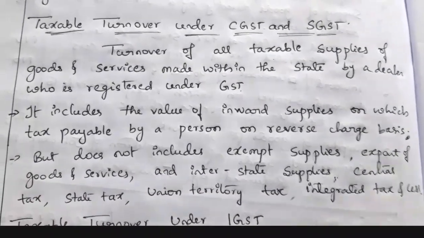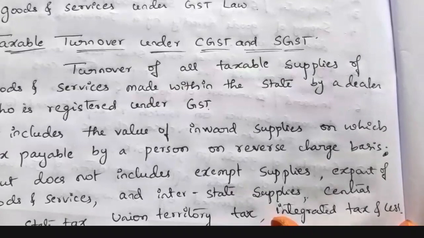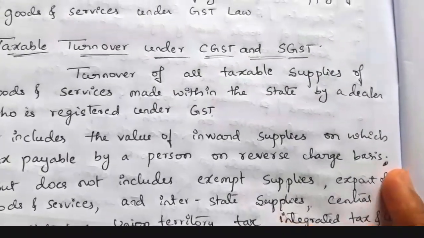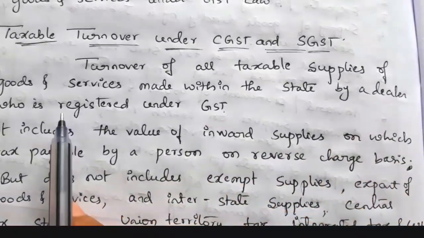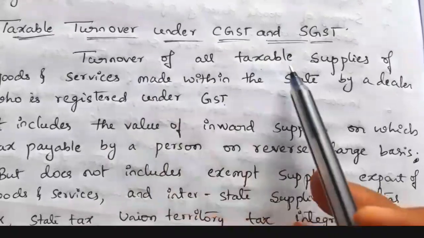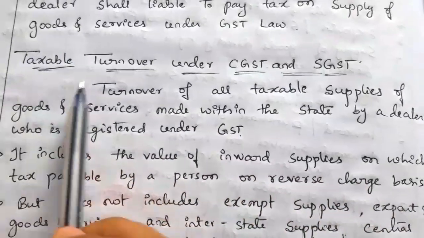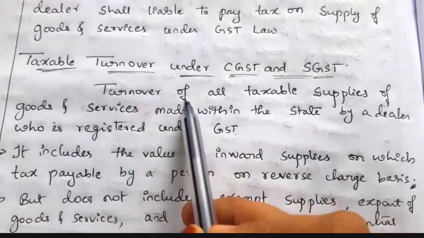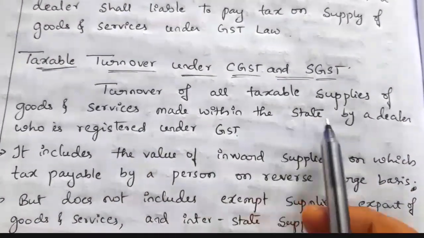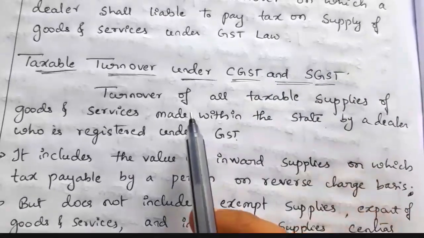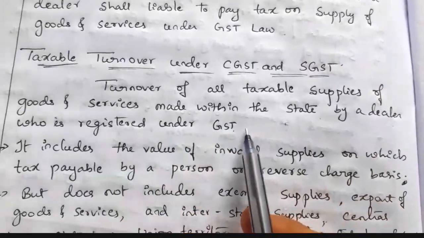The first one, taxable turnover under CGST and SGST. CGST and SGST mean Central Goods and Services Tax, and State Goods and Services Tax. Here, turnover of all taxable supplies. In the case of taxable turnover, we should remember only the word taxable. We have to take the turnover of only the taxable supply of goods and services which is made within the state. In the case of CGST and SGST, the taxable supply made within the state by a dealer who is registered under GST should be taken.